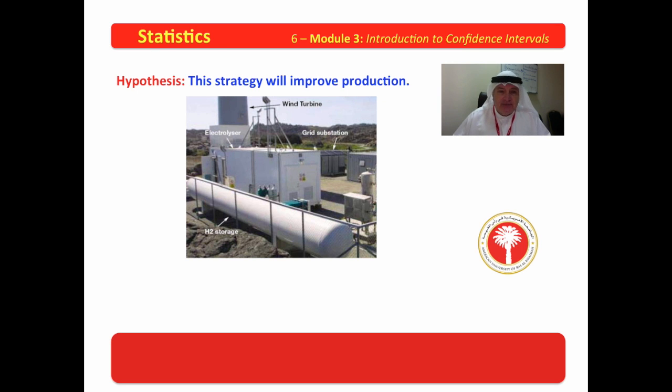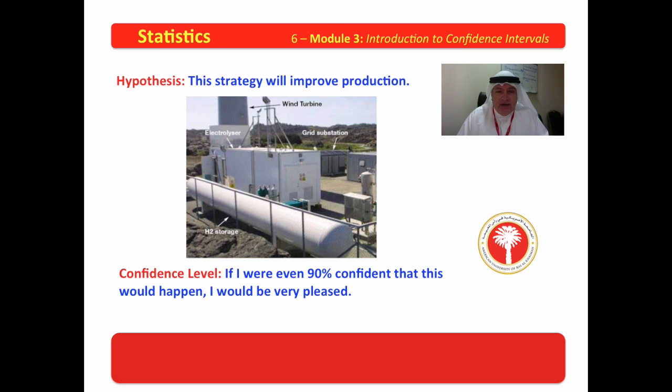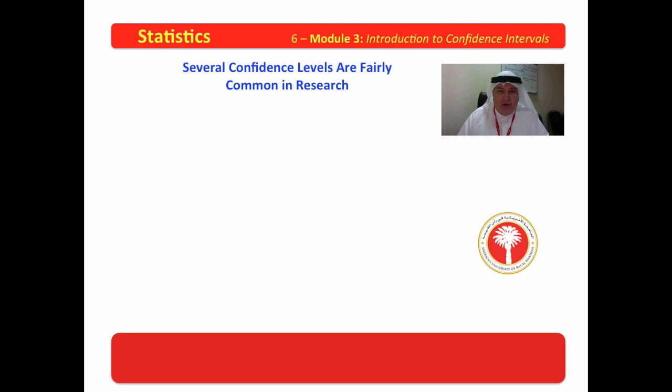Here's another hypothesis. This strategy will improve production. Perhaps we want to improve the wind turbine or the grid substation, or the electrolyzer or the water storage. That we have an idea and we want to check to see if that improves, and we want to examine the hypothesis, and we want to be fairly certain that that hypothesis is true, that it does improve. How certain would we need to be? Well, being even 90% confident that this would happen would be very powerful. Would be very pleased to be 90% confident that my strategy would improve production. 90 is 90 out of 100 times, or 9 out of 10 times it would work.